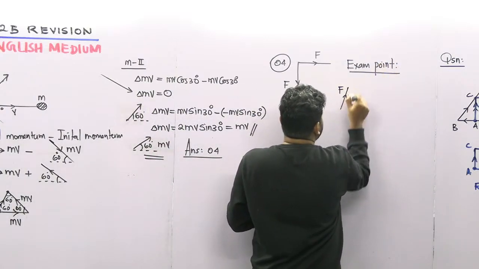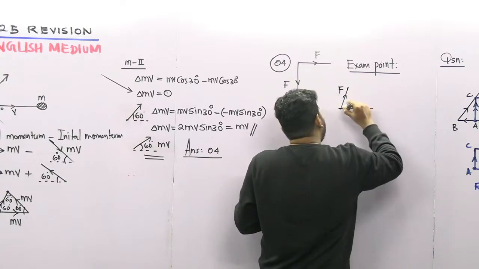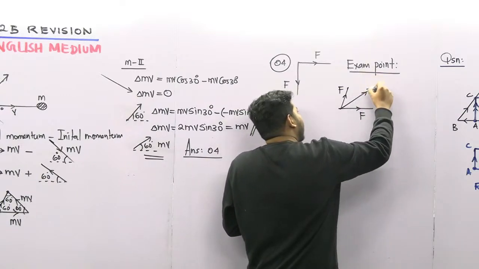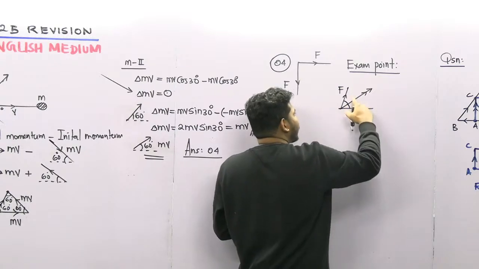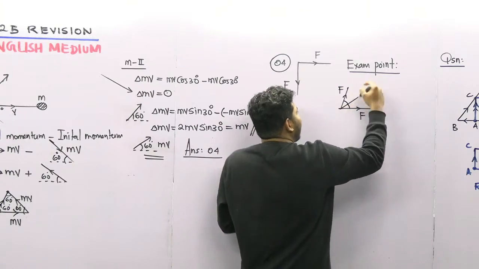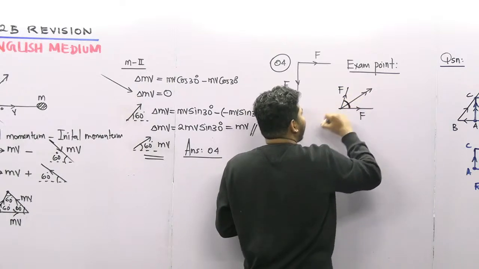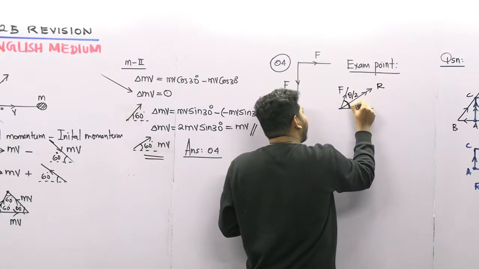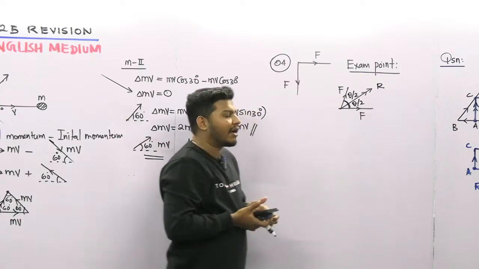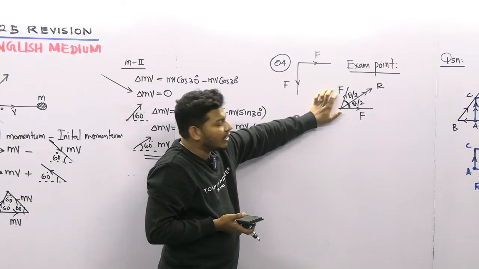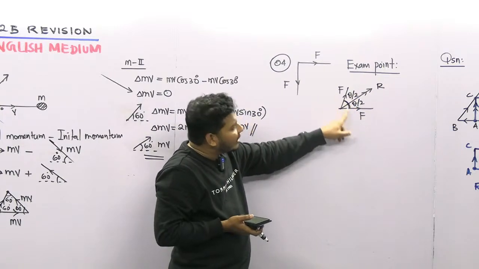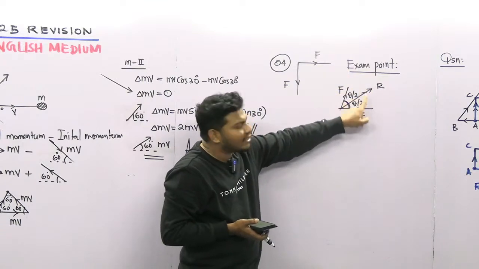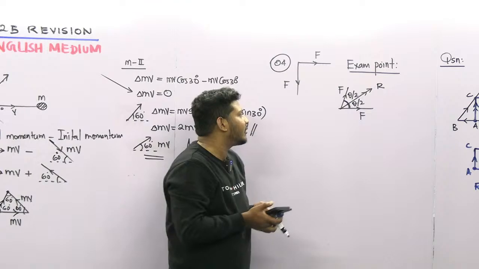If the given two forces are equal, the resultant will divide this angle into two parts. Those angles are equal. If this angle is theta, the resultant will be like this, with theta by 2 and theta by 2. If the forces are equal, from the resultant, both forces will make the same angle.